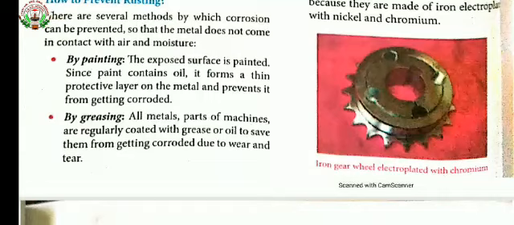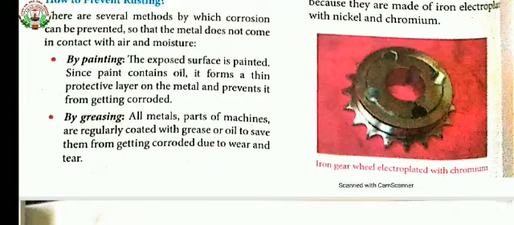The exposed surface means the outer surface of the metal is painted so that it does not come in contact with the air, oxygen or moisture present in our atmosphere, and it prevents the metal from getting corroded. So this is the first method. By painting we can prevent corrosion.